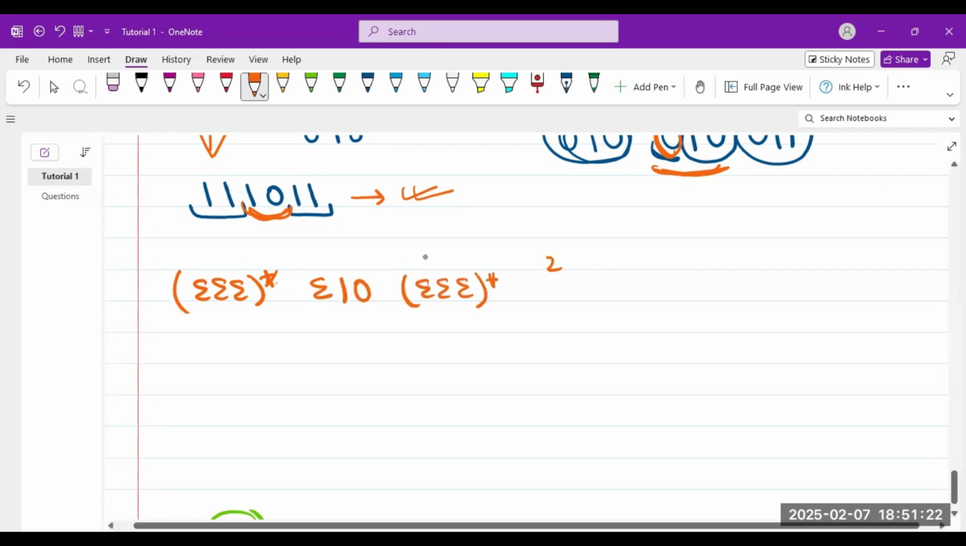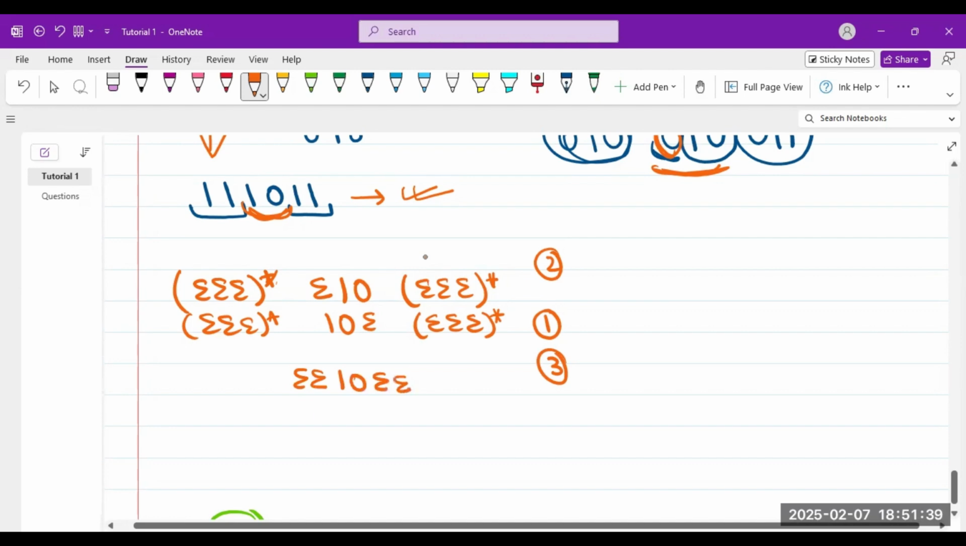This is my second type. My first type could be sigma, sigma, sigma star, 1, 0, sigma. My third type could be that I have something, something, I have 1, 0, and then I have something, something. And again, it could have any length before it or any length after it.